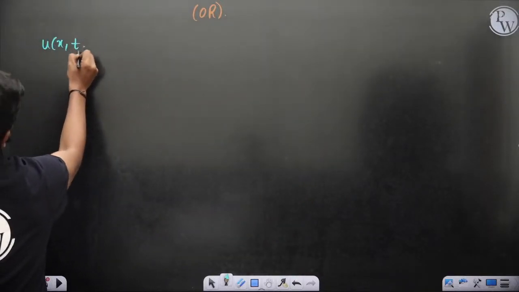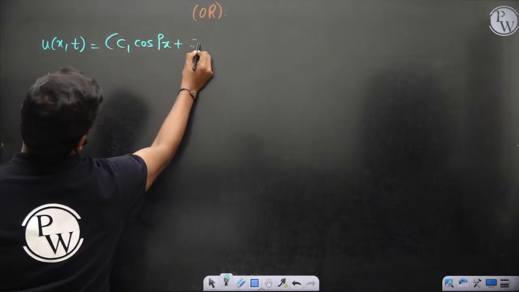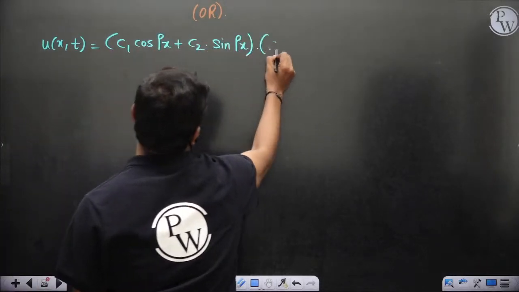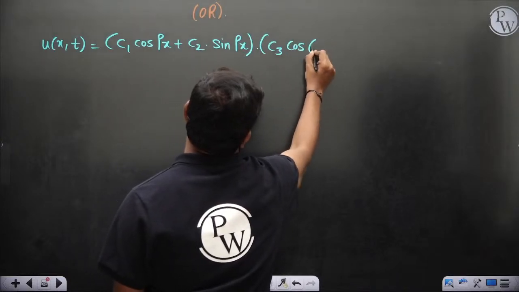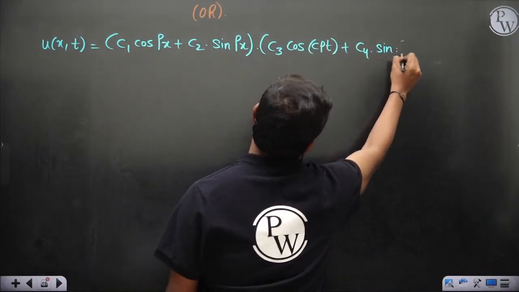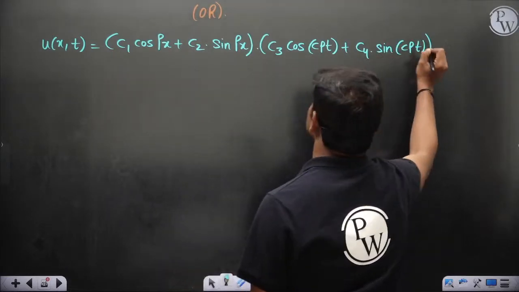U of x comma t is (c1 cos px plus c2 sin px) into (c3 cos cpt plus c4 sin cpt). P is some parameter. So this is the actual general solution.